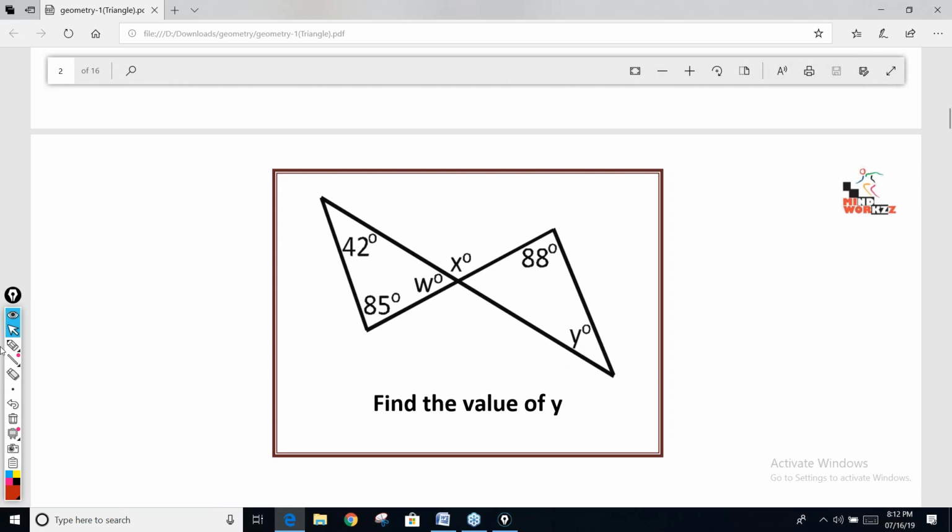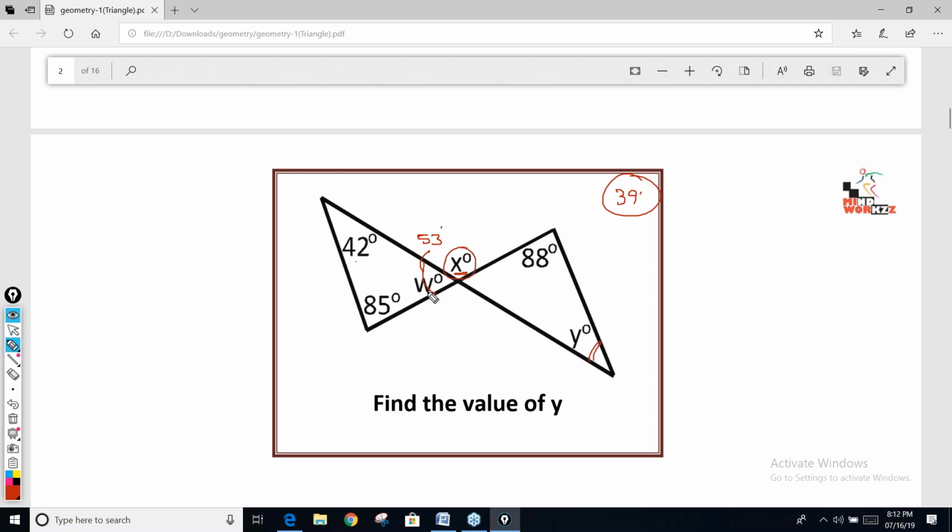Okay, so the answer is 39, as most of you are getting. This is 42 plus 85. Now if you see this triangle, 42 plus 85 is coming out to be 127. So if I subtract 180 minus 127, I'll get 53. W is 53. X is irrelevant, Abhishek. Need not find X. Is it necessary to find X to find the value of Y?